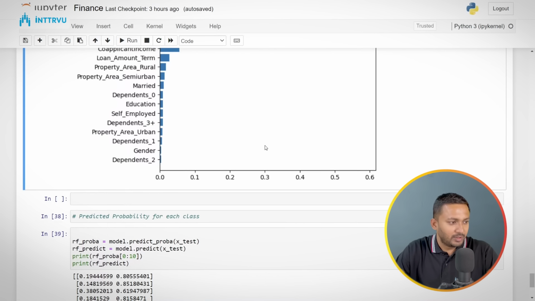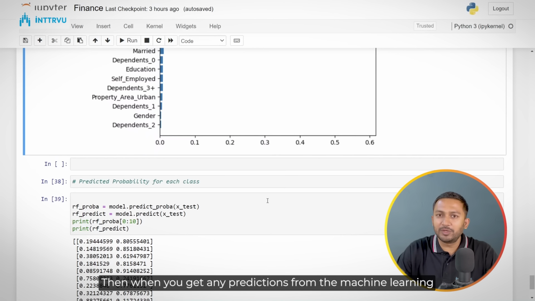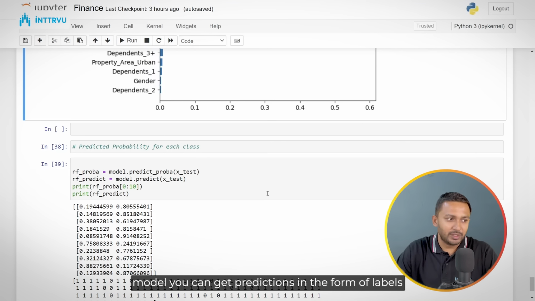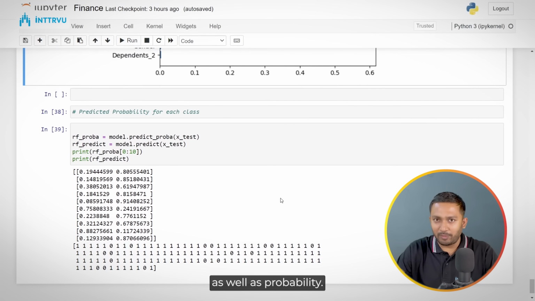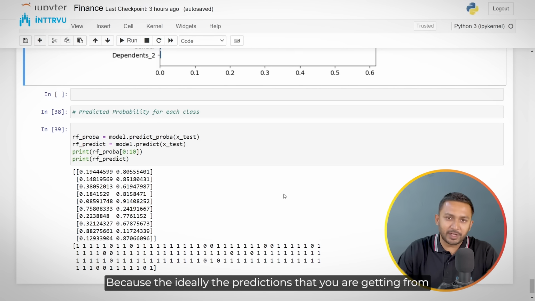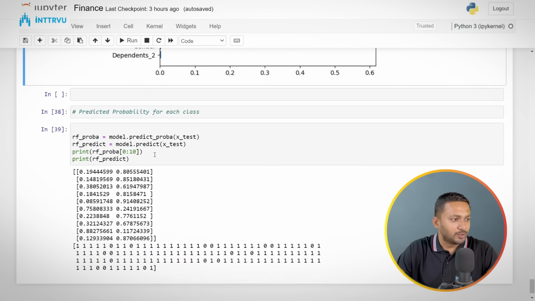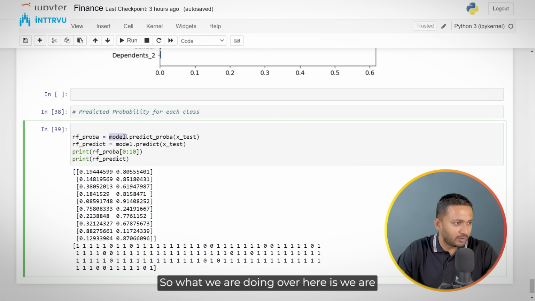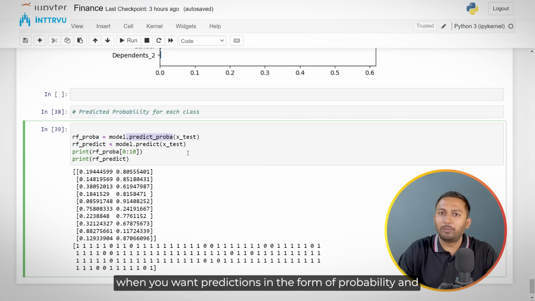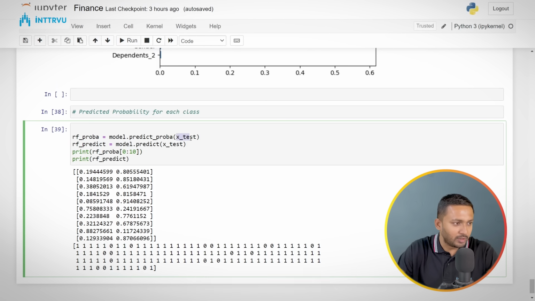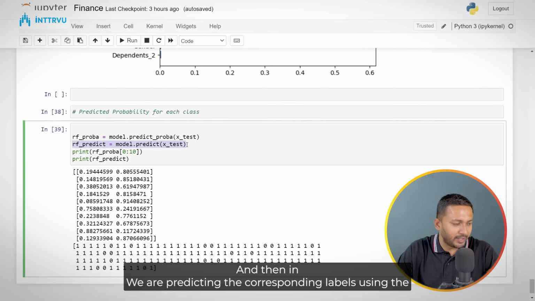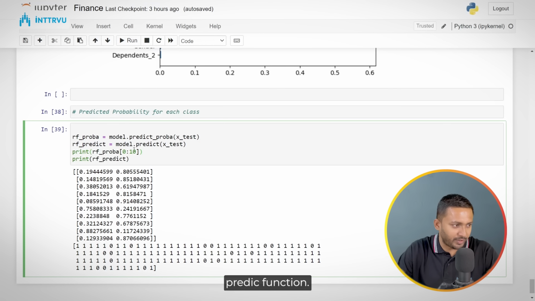Then when you get any predictions from the machine learning model, you can get predictions in the form of labels as well as probability, because ideally the predictions that you get from machine learning models are naturally in the form of probability. So what we are doing over here is using model.predict_proba. predict_proba is the function that you can use when you want predictions in the form of probability, and you pass it your test feature matrix. Then in the next line we are predicting the corresponding labels using the predict function.